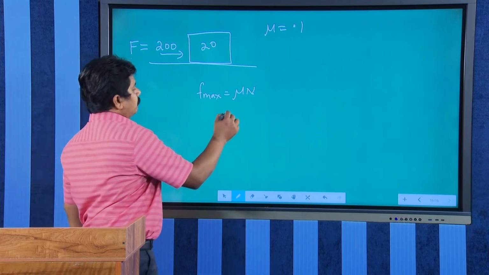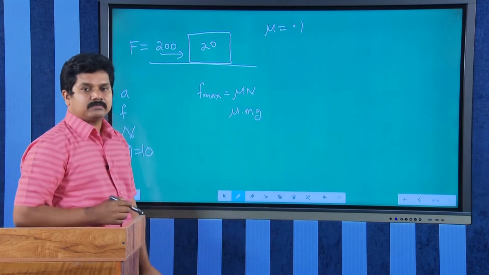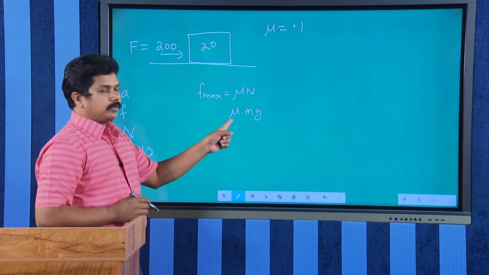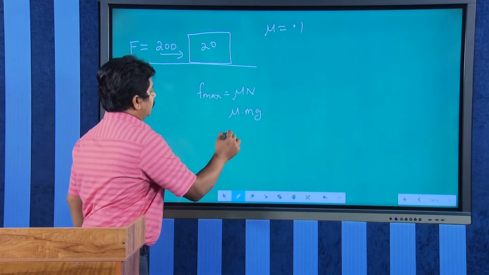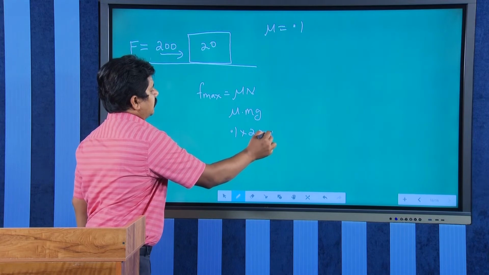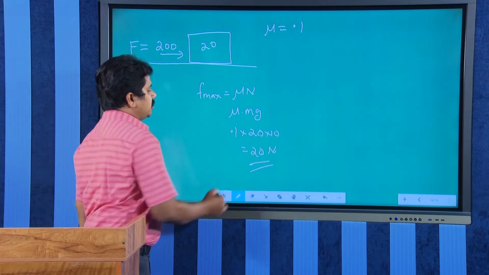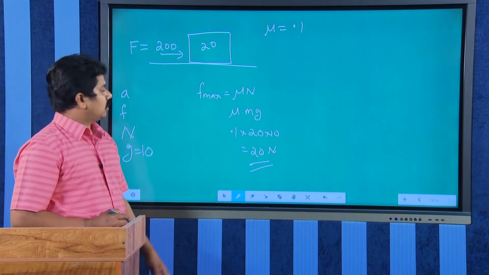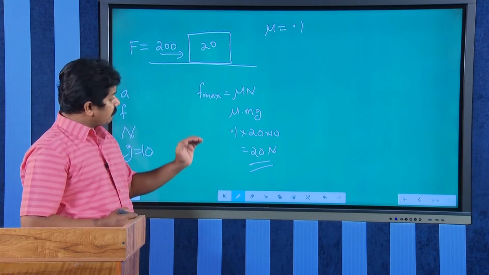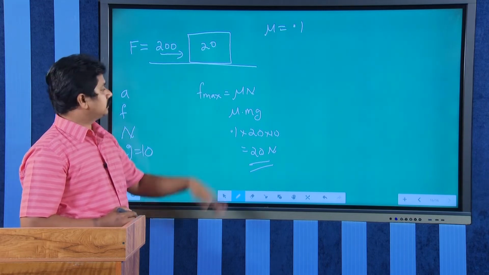So, mu m g, mu how much? 0.1, mass how much? 20, g 10. So, we will get 20 Newton. This is the maximum friction that the surface can act on the block.